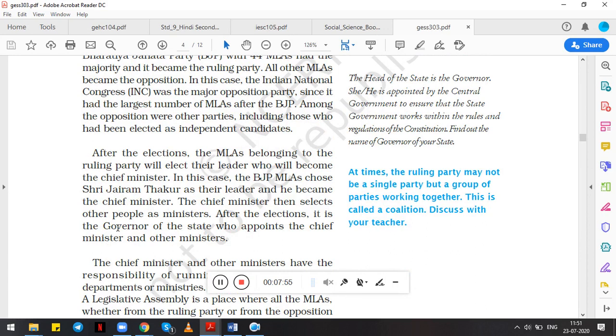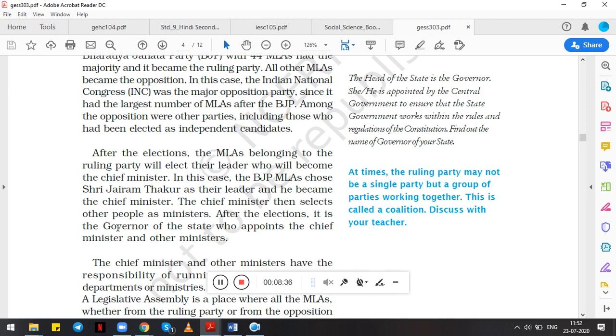Now we know the head of the country is the president. In the same way, the head of the state is the governor. A governor is appointed by the central government to ensure that the state government works within the rules and regulations of the constitution. Why does the central government appoint them? So that they can ensure that the government works according to the rules and regulations of the constitution.